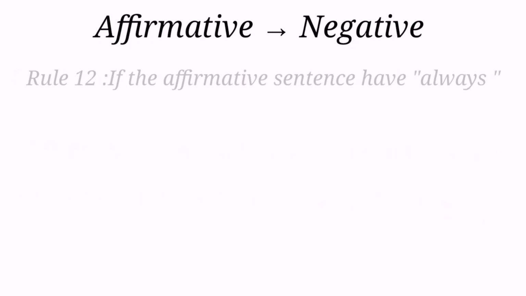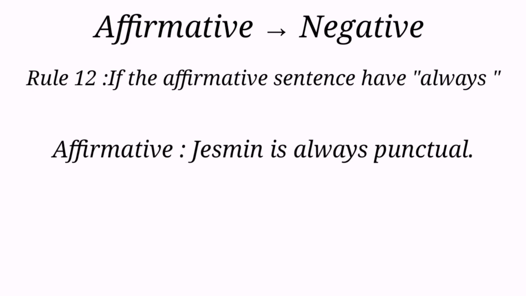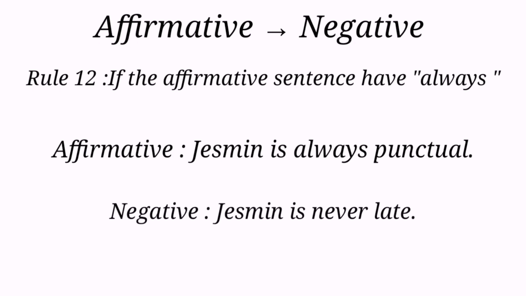Rule 12. If the affirmative sentence has "always", we can change it by using "never" in place of "always" and adding an opposite word. Look at the example. Jasmine is always punctual. Our negative is: Jasmine is never late.